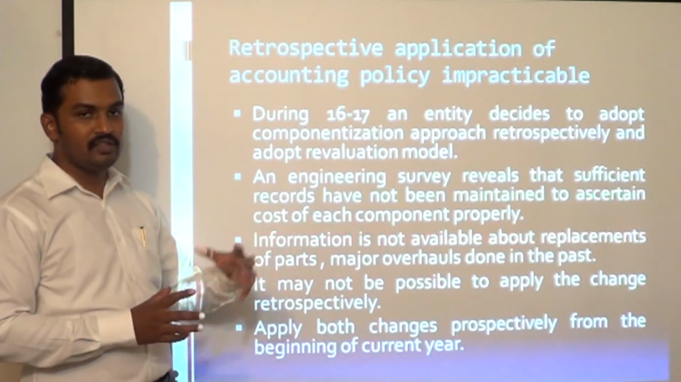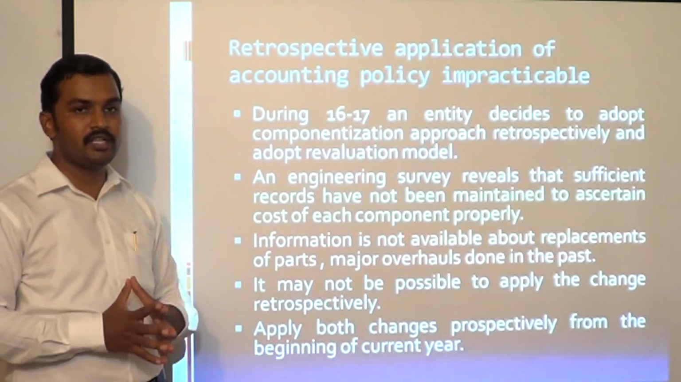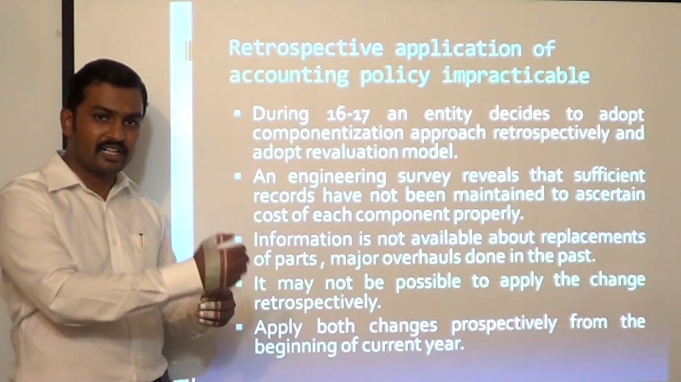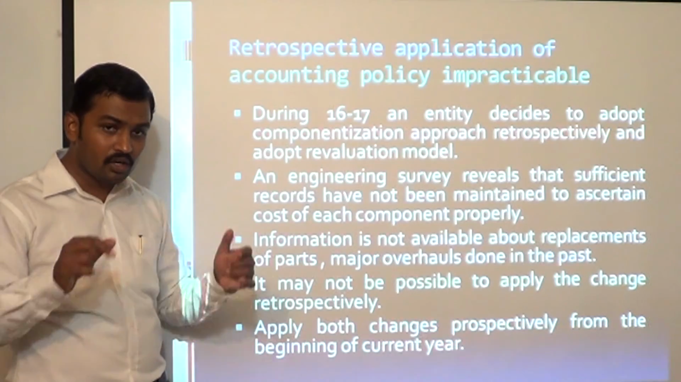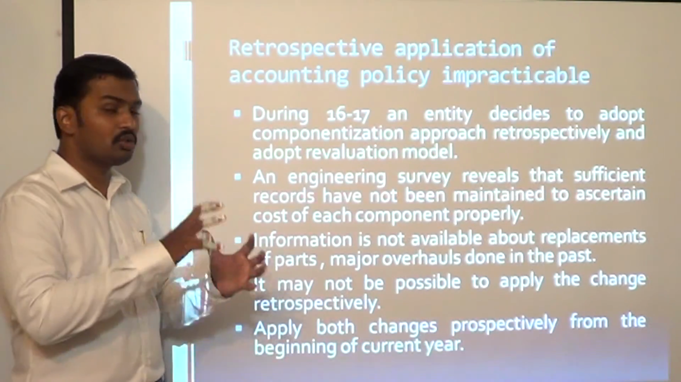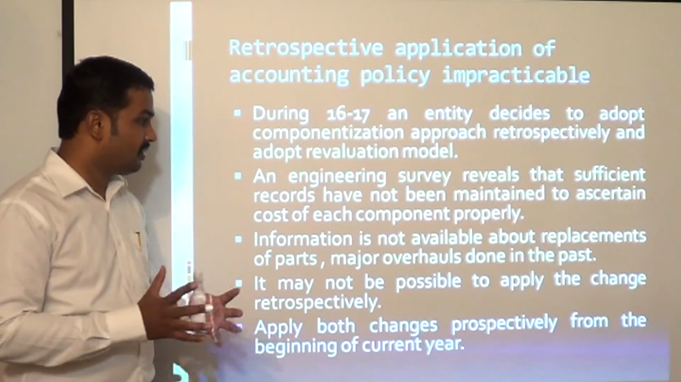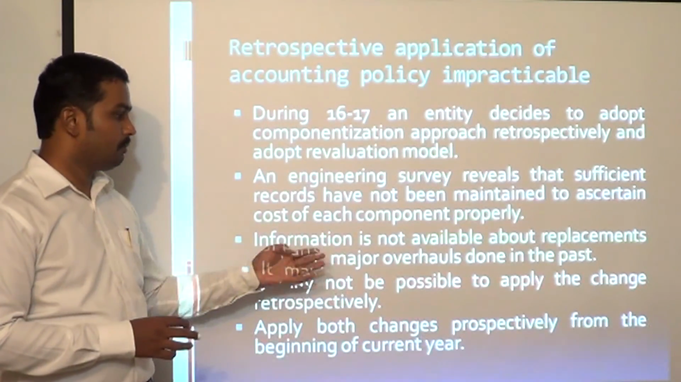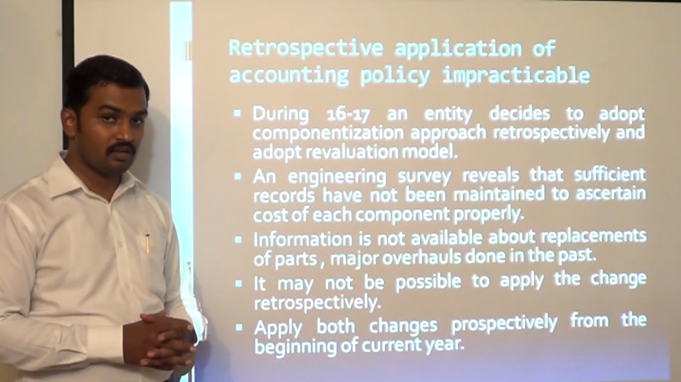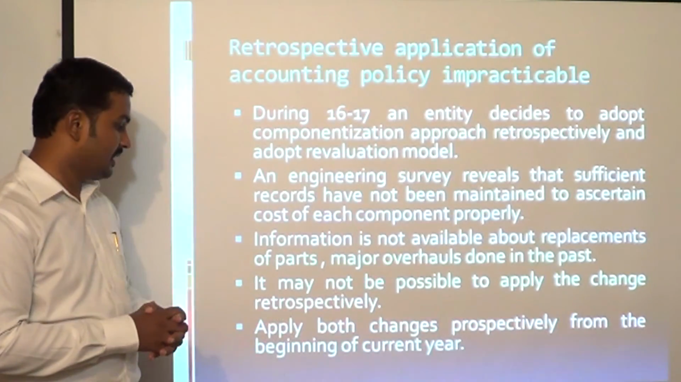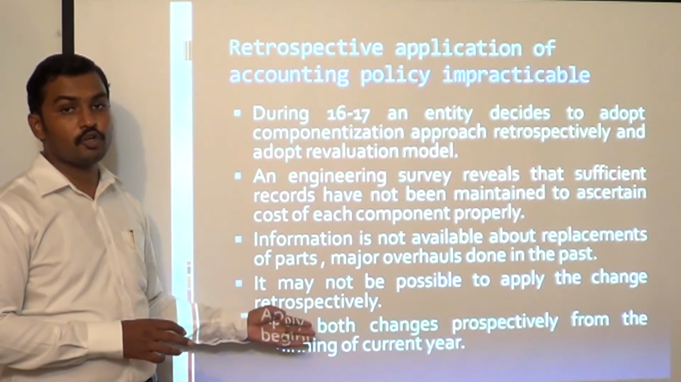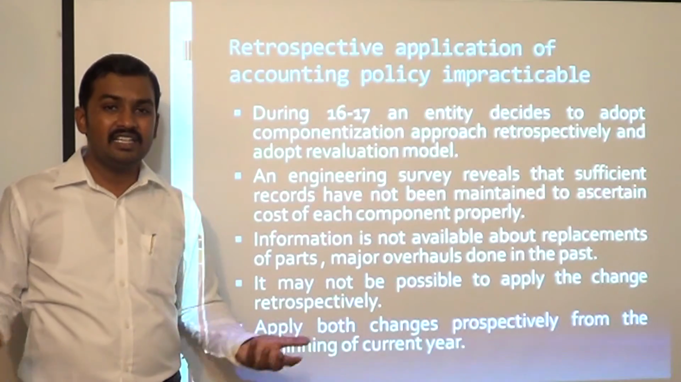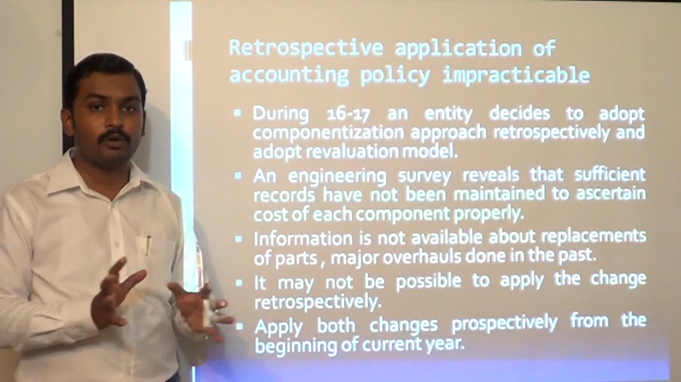An engineering survey reveals that sufficient records have not been maintained to ascertain cost of each component properly. So we have conducted a survey and we have found that sufficient records have not been maintained to find out the cost of these components retrospectively. Information is not available about replacement of parts, major overhauls done in the past, etc. So we have not maintained sufficient records. It may not be possible to apply the change retrospectively. That means componentization cannot be applied retrospectively because insufficient data has been maintained and data has not been properly maintained.